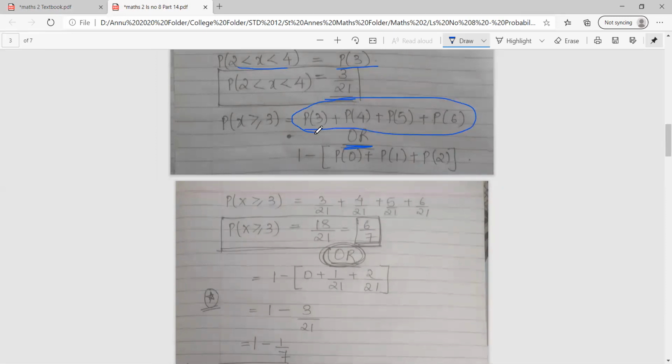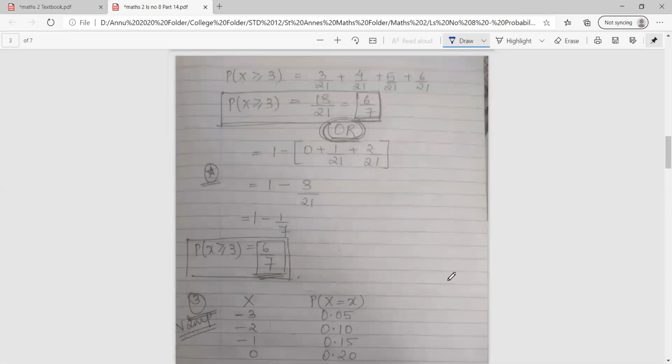P of 0, P of 1, P of 2. So you can add 0, 1, 2 and then subtract it from 1. You will get the same answer. Or add 3, 4, 5, 6. You will be getting the same answer. So I have solved both the methods. So you can have a look. On adding 3, 4, 5, 6, I get 18 upon 21, which is 6 upon 7.